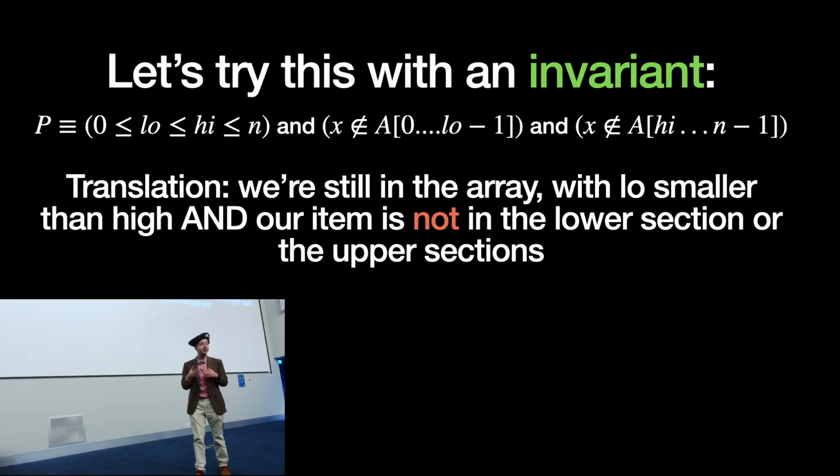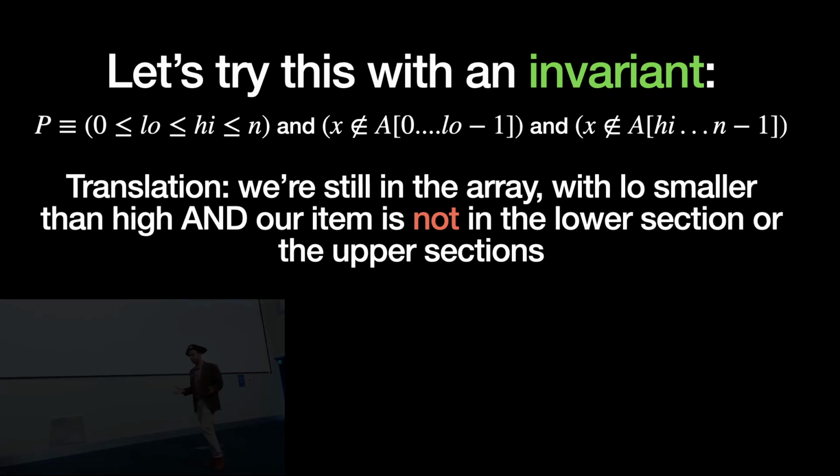As before, let's also pick some element that we're looking for, X, and we'll say that X is neither in the bottom half nor in the top half. So low is bigger than high, and the value that we're looking for is not in the small half that we've thrown out or in the big half that we've thrown out. The translation of this is as above. We're still in the array because both low and high are less than or equal to n and bigger than 0, and our item is in neither of those sections.